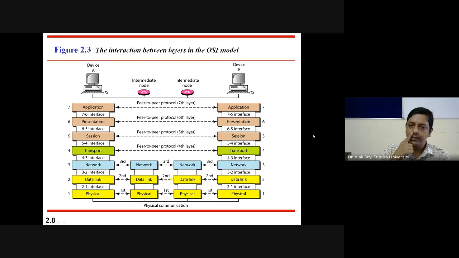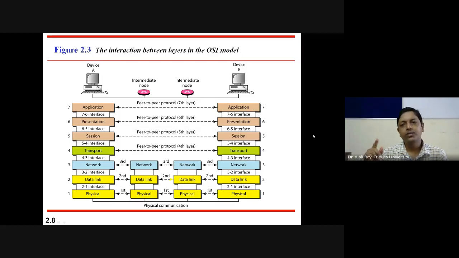And then if there are no more intermediate nodes, from physical it will be sent to the physical layer of device B, and the physical layer of device B delivers the data to the data link layer, then network, transport, session, presentation, application, and at the end device B will receive the data.